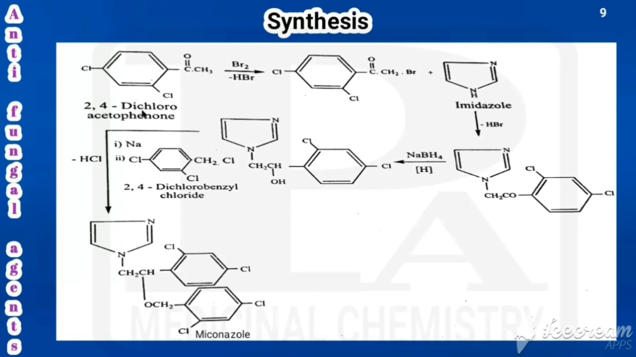So what is that? 2,4-dichloroacetophenone we have taken. This on bromination we are getting bromo derivative. That on treatment with imidazole, the bromine and H would be removed as HBr and this imidazole would be attached with the CH2. So we got that. Then this ketone would be reduced and we are getting secondary alcohol. So with that we have added 2,4-dichlorobenzyl chloride in the presence of sodium. What happens? H combines with Cl and is removed as HCl. So the whole thing other than Cl would be added with the oxygen and we are getting miconazole. So that's all about the synthesis of miconazole. Other points we'll see in next class.